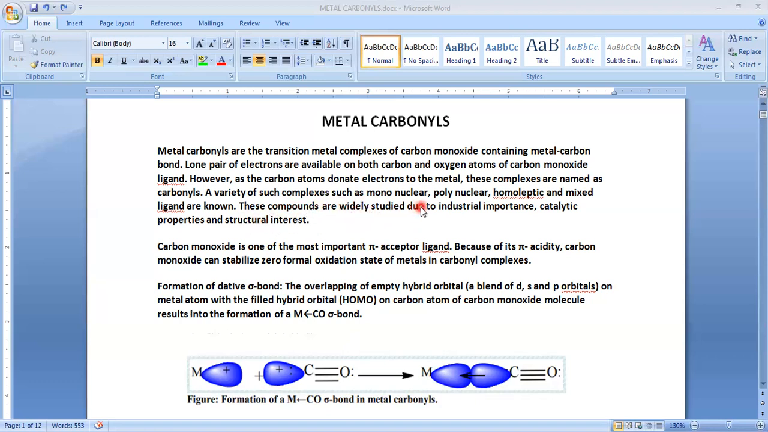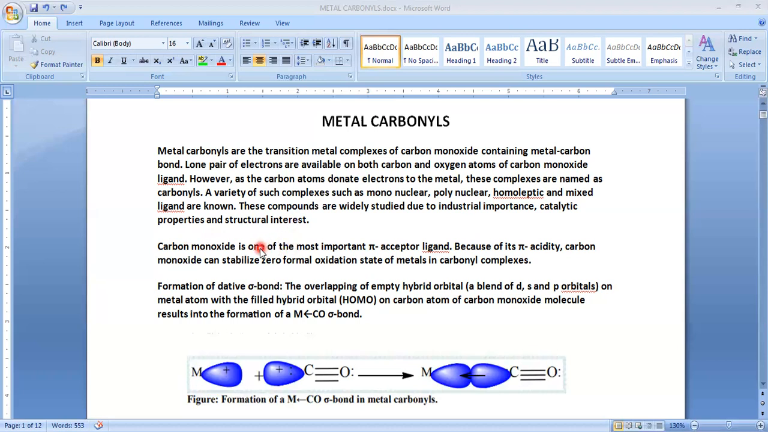These compounds are widely studied due to their industrial importance. Why are we studying this? Because it has industrial importance. Particularly, these are used as catalysts in the synthesis in some industries. The second reason is structural interest. Structural interest means these carbonyl compounds have a rigid nature, or rigidity, or hardness, and due to these properties we use them in other ways.